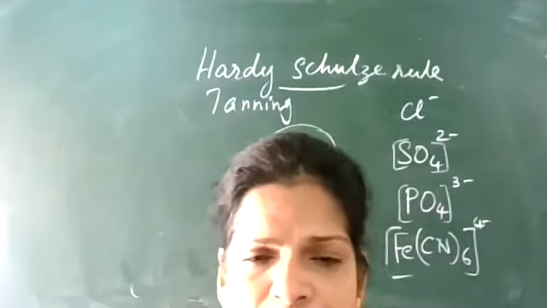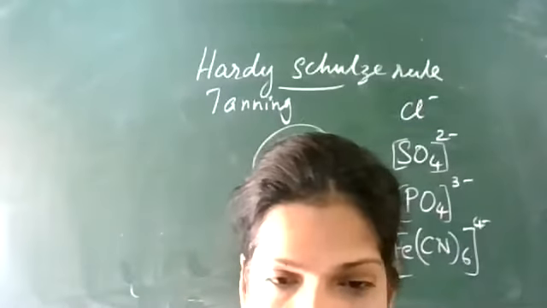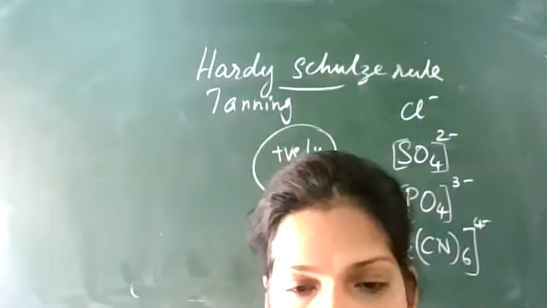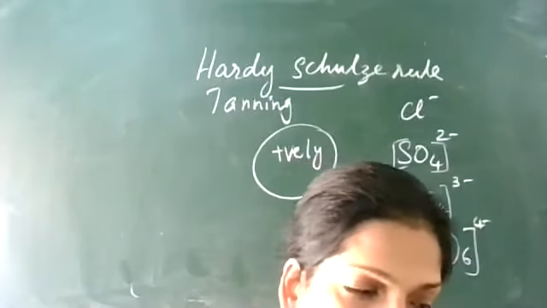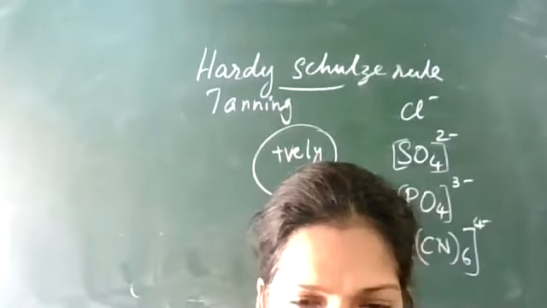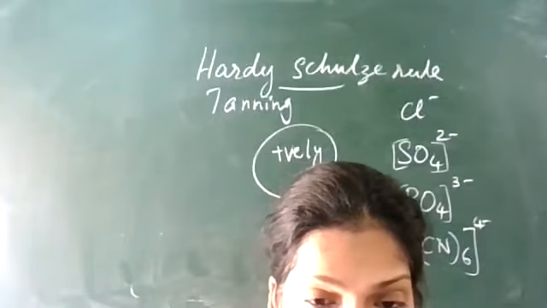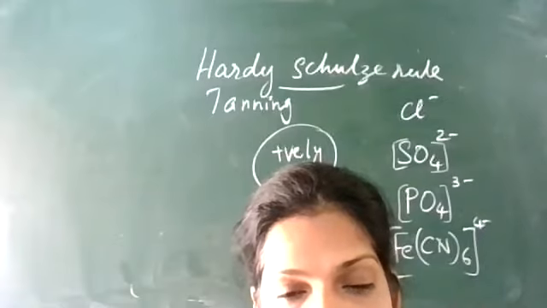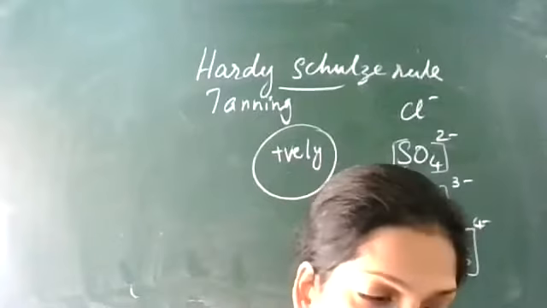Then, in photography, the film is coated with a colloidal solution of AgBr. AgBr is photosensitive, so the coating of the film is done by an emulsion of AgBr. Next, purification of water. Water from natural sources contains a lot of suspended particles. So to coagulate the suspended particles, you can add some alum. The suspended particles will settle down, and you can keep it for some time, and the top clear solution can be decanted to another vessel to get clear water.